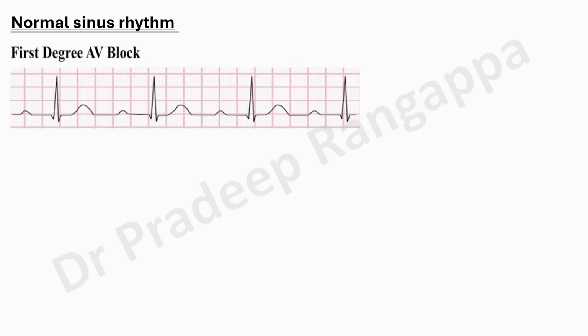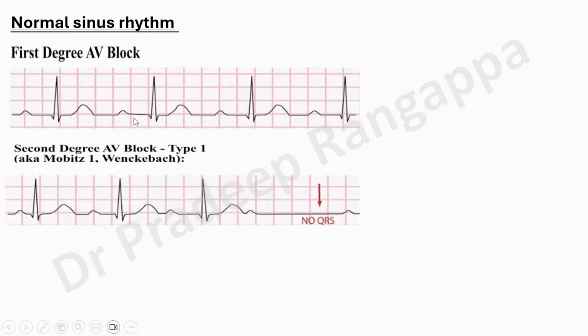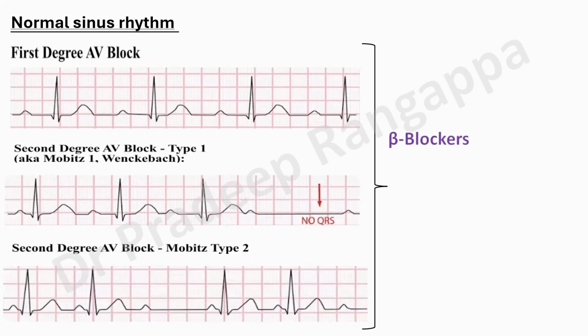So this is first degree AV block, where, as you see, there is a prolonged PR interval. Then there is the second degree AV block type 1, which is called Wenckebach's. As you see, there is a progressive prolongation of the PR interval, and then there is a dropped QRS. So obviously, this is a Wenckebach's phenomenon. And then you will have a second degree AV block, which is Mobitz 2, where PR intervals remain the same, and then there is a dropped QRS, which happens due to beta blockers and calcium channel blockers.